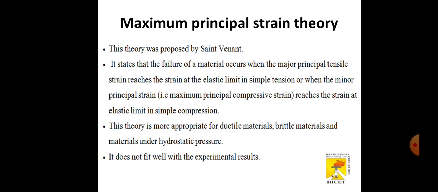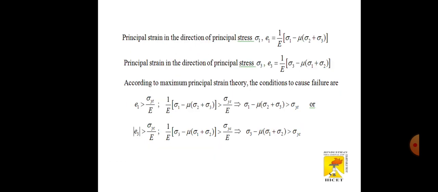Next one is the maximum principal strain theory. This was proposed by Saint-Venant, and it states that failure of the material occurs when the major principal tensile strain reaches the strain at the elastic limit in simple tension, or when the minor principal strain, that is the maximum principal compressive strain, reaches the strain at the elastic limit in simple compression. It is more appropriate for ductile materials, brittle materials, and metal under hydrostatic pressure, and it does not fit well with the experimental results.